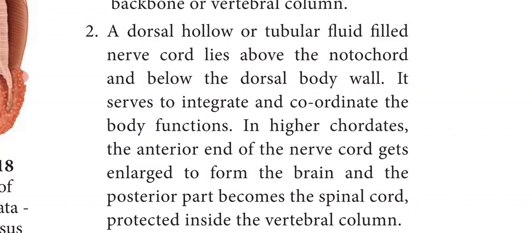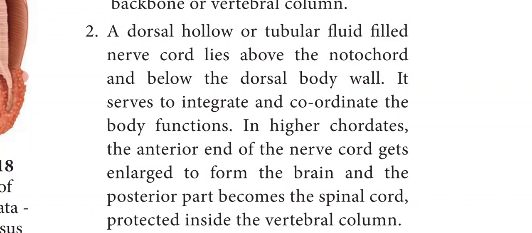In higher chordates, the anterior end of the nerve cord gets enlarged to form the brain and the posterior part becomes the spinal cord, and this spinal cord is protected inside the vertebral column.